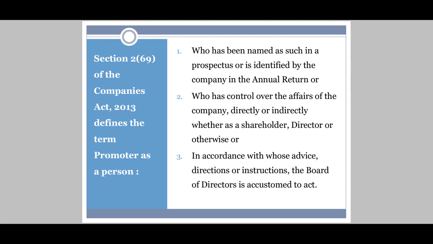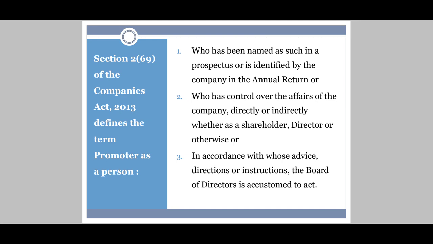Second, a promoter can be a person who has control over the affairs of the company, the day to day working of the company, directly or indirectly, whether as a shareholder, director, or otherwise. A promoter can be a shareholder, can be a director of the company also.